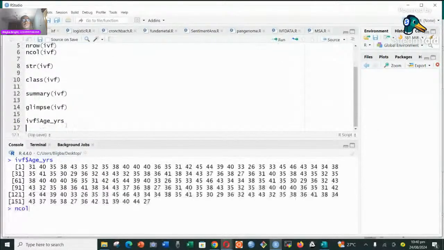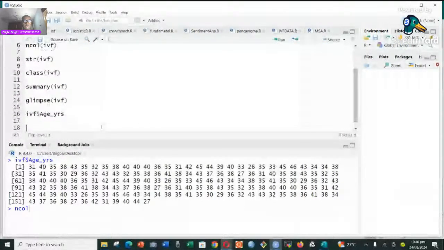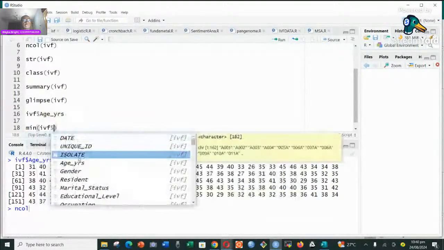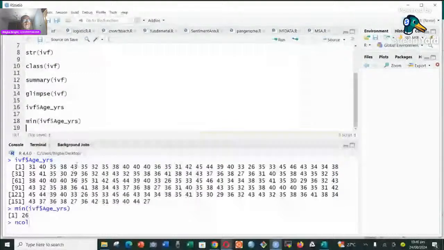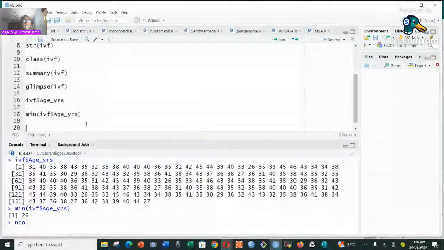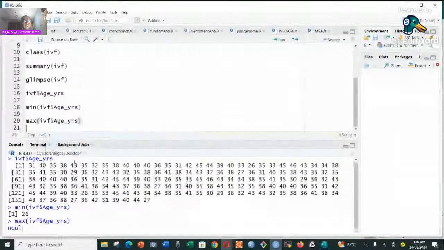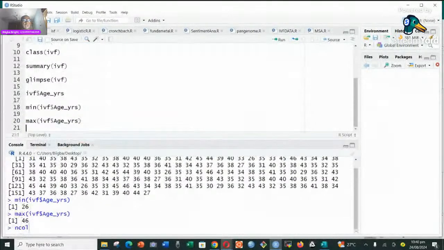If we have selected the age, we can just run that, and these are the individual ages. If we want, we can find the minimum age. We use the function min, put the IVF, use the $ sign, select the age like this, and run it. So the minimum age is 26. The same way we can find the maximum age. We use the function max, select that particular variable, and run it, and that's 46. So it means we are in the range of 26 to 46.